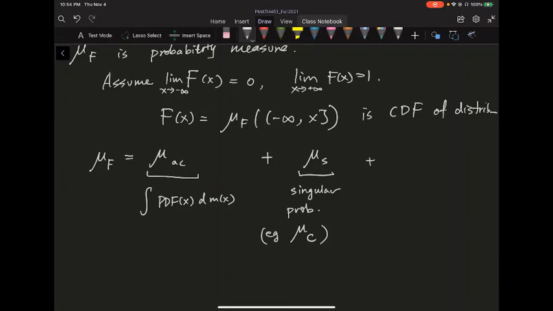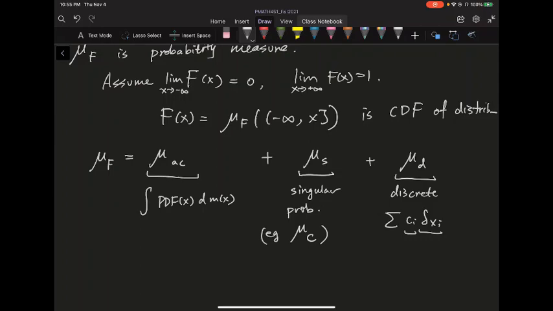But the last one is the discrete one, mu of d. A discrete probability is just something that only takes countably many values. You can have a coin toss, you can have all kinds of discrete distributions. They only have masses at each point, so those are some combinations of Dirac measures. In other words, it looks like the probability of x_i is c_i. That's what it is for the discrete measure.